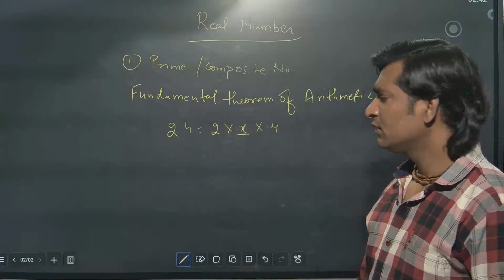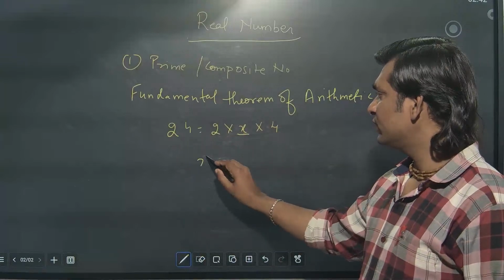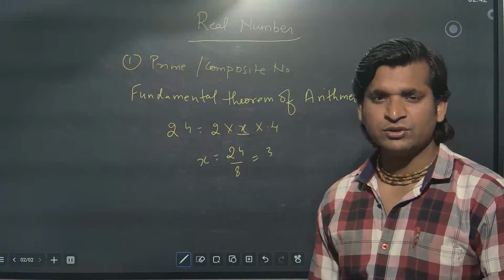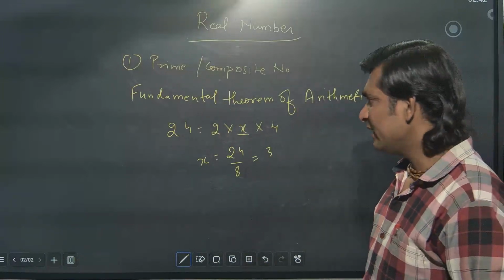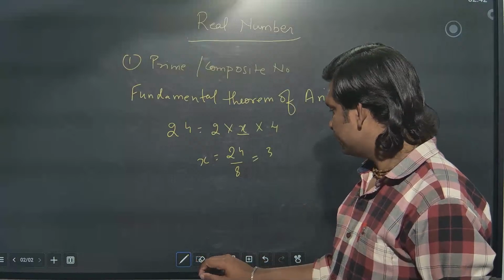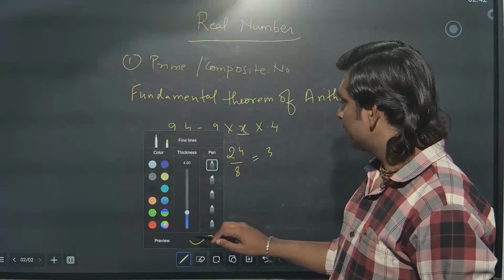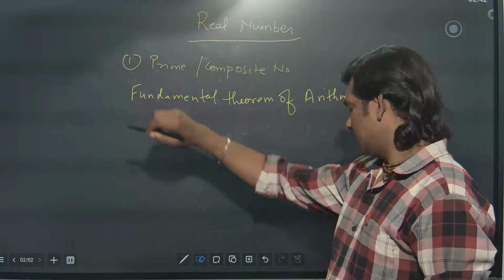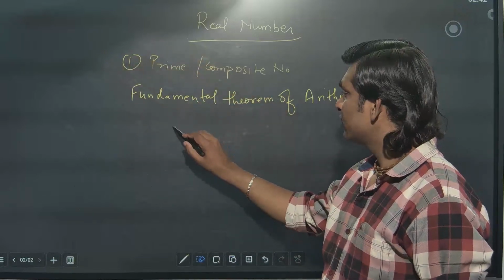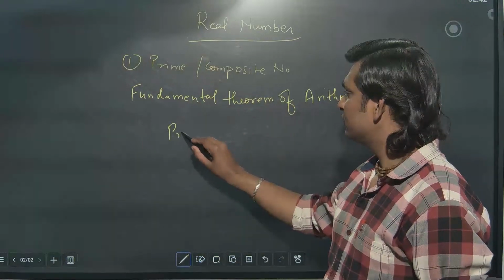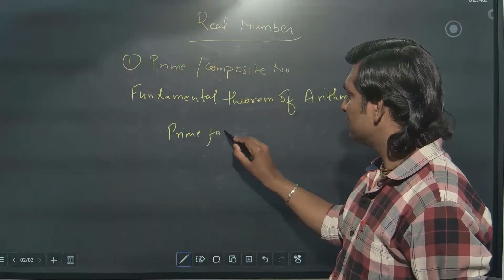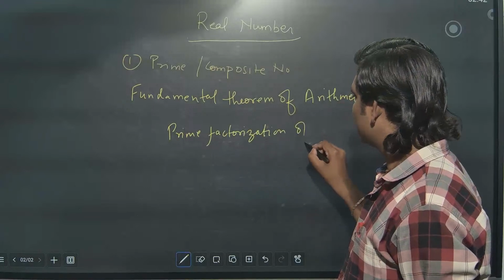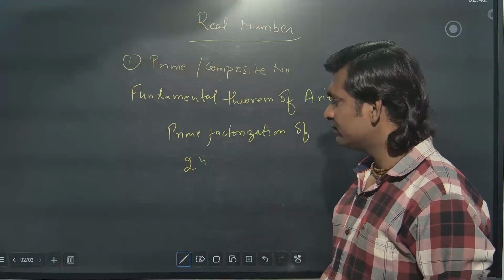2 4s are 8, divide it. So x you will get, 24 by 8, that is 3. So this kind of MCQ you will get. Another MCQ: prime factorization of any number they will give.